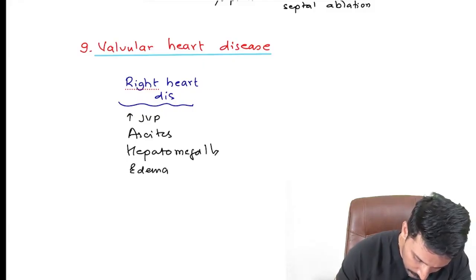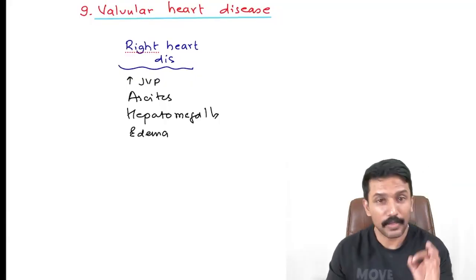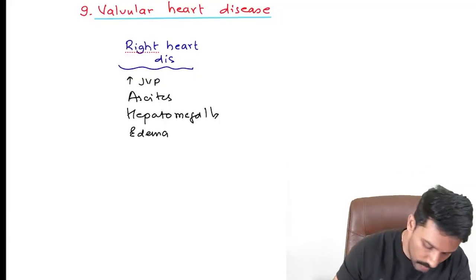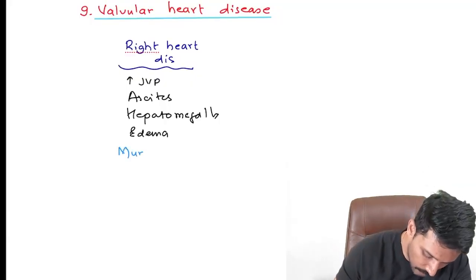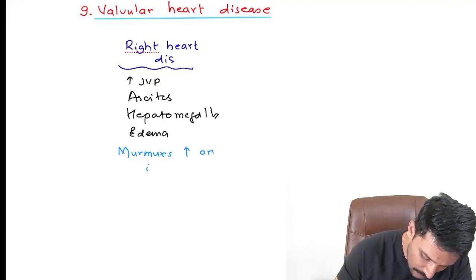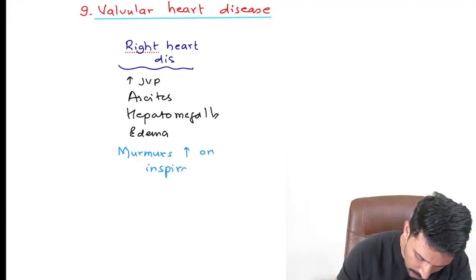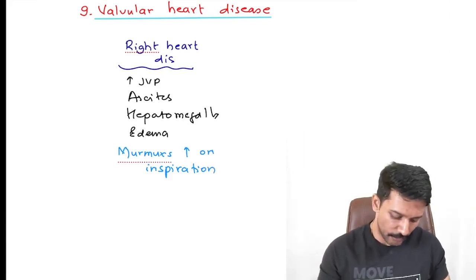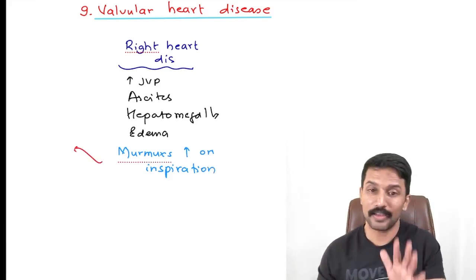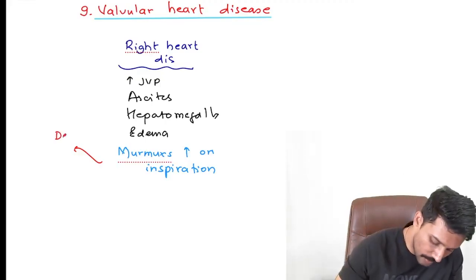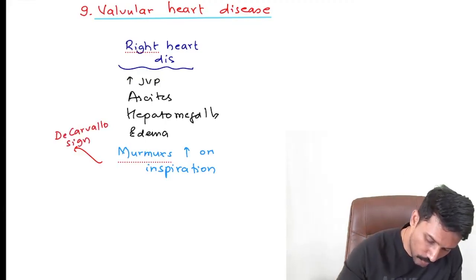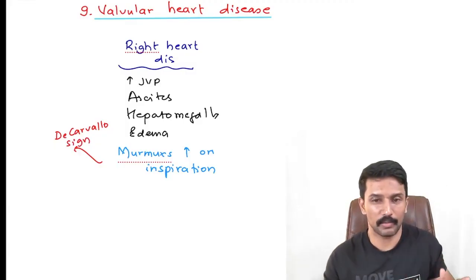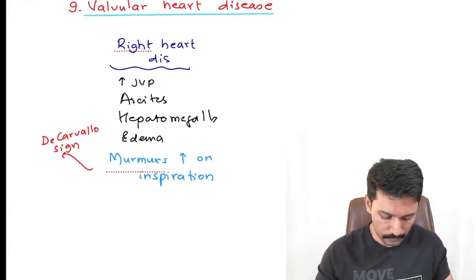And apart from that, because the right side of the heart gets more blood during inspiration, the murmurs on the right side increase on inspiration. Murmurs of the right side of the heart increase on inspiration, right? And this phenomenon, especially when applied to tricuspid regurgitation, is also called the Carvallo sign.